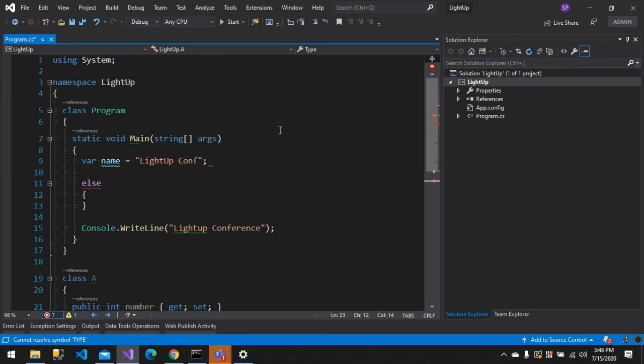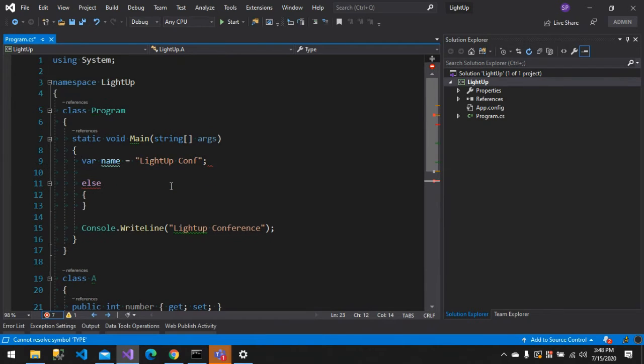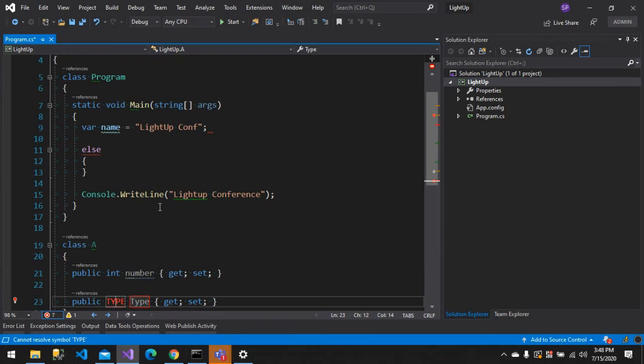So likewise, there are a lot of things that can be done here. I have just shown only 5% because there are a lot of things. You can just explore it, I'm just leaving it to you guys. You can explore Visual Studio, create a console app and go on trying it.